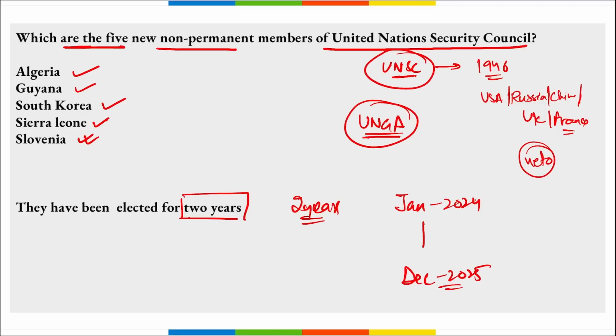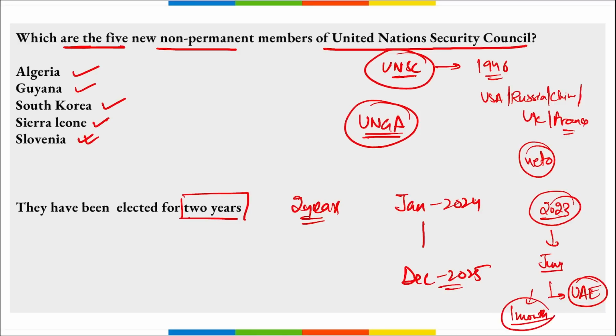Then remember, now if we talk about who is having the presidency of United Nations Security Council for 2023, this time the presidency for June 2023 is with United Arab Emirates, right? And this presidency is for 1 month. Next month, with alphabetical order the presidency will change, correct? And if we talk about United Nations General Assembly, where is the headquarter of it? It is in New York, USA.